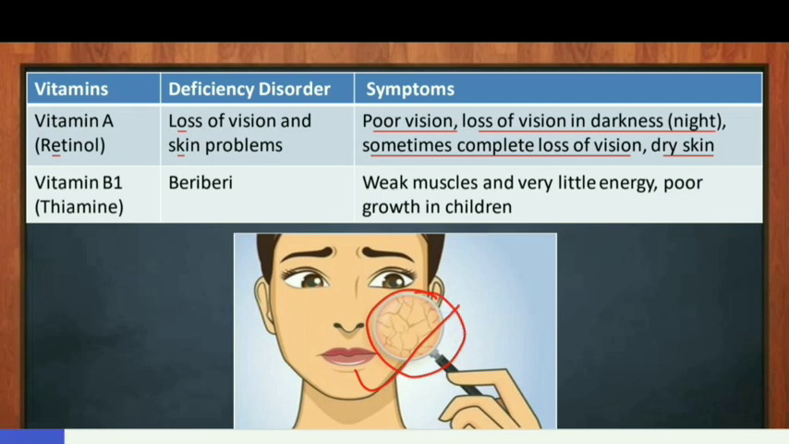The next is vitamin B1. The scientific name of vitamin B1 is thiamine. Deficiency of vitamin B1 in the diet for a long time results in deficiency disorder called beriberi. The symptoms are weak muscles, very little energy and poor growth in the children.